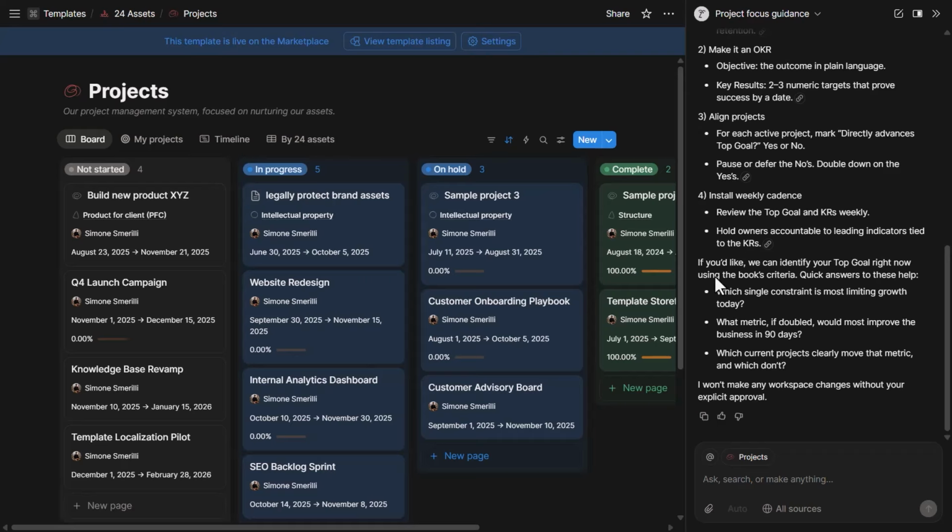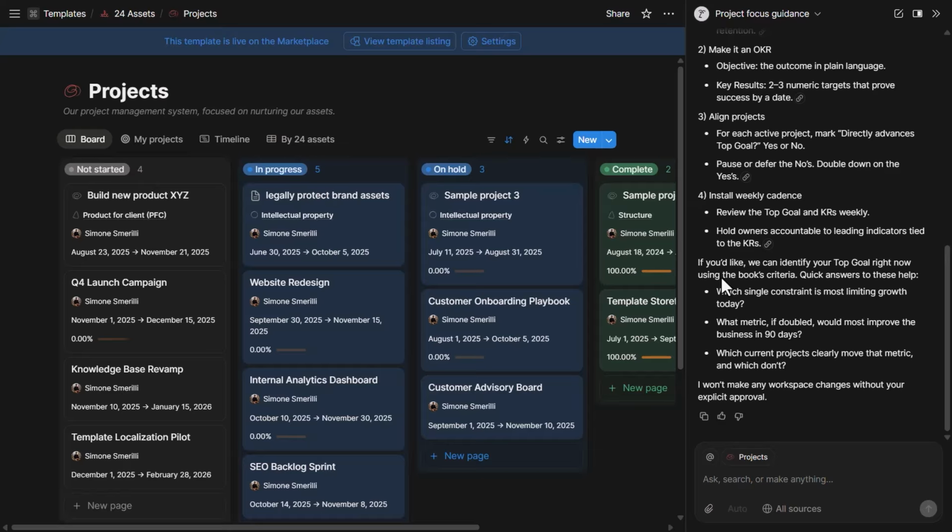And then there are next steps and some questions to coach you through identifying the priority, the single most important thing, for example, that you can focus on, and that all the initiatives and tasks align towards in order to move the business forward and not get stuck in analysis paralysis and all the chaos that can stem from trying to do too many things at once without actually moving the needle on the most important thing. So you can see how the agent instructions dictate the quality of your interactions with it, and you can customize